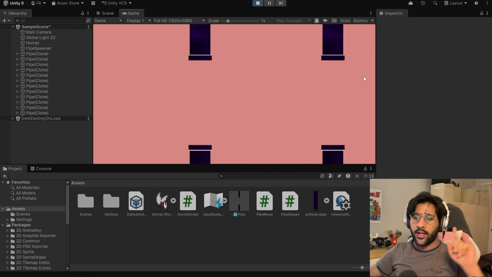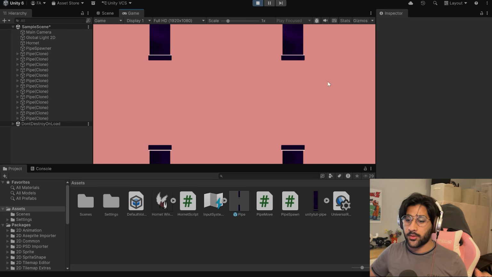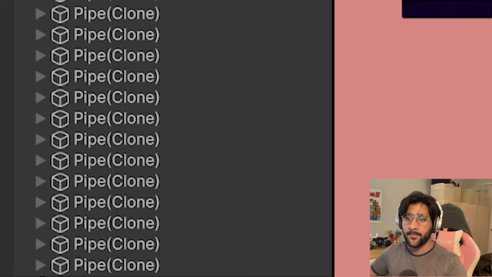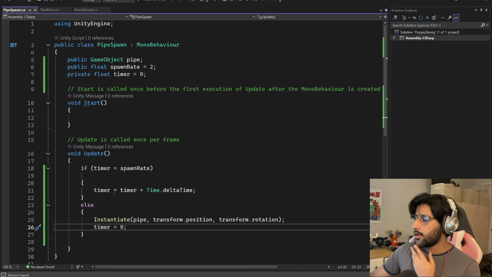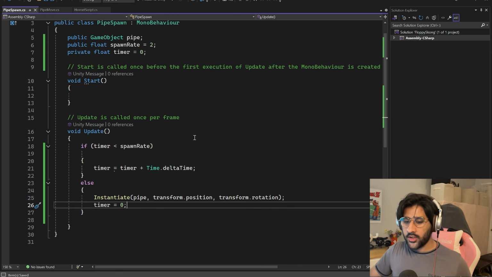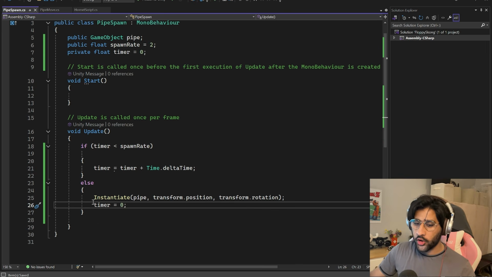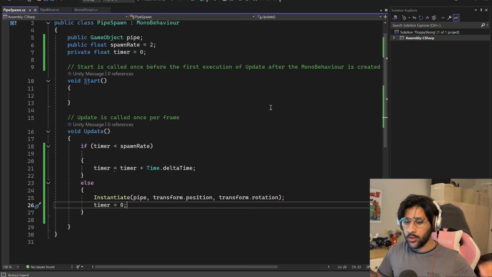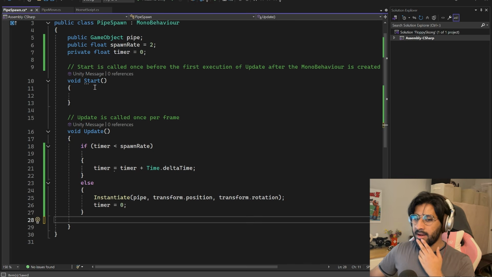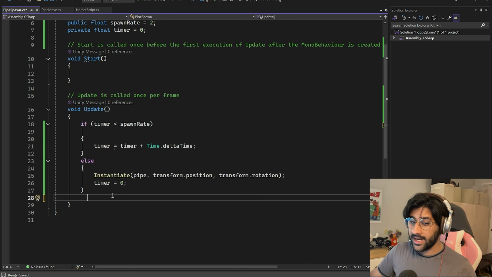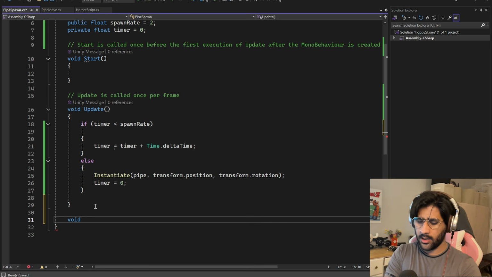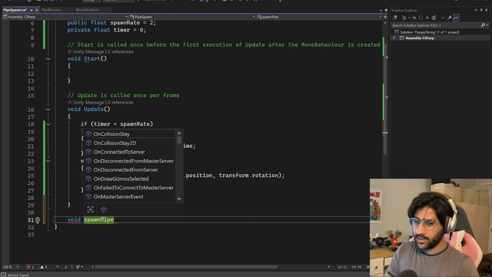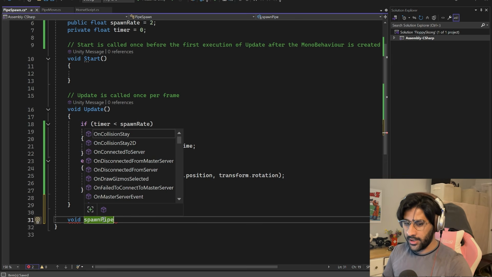That's pretty good. Now we also gotta figure out how to delete the pipes, because right now the pipes are just spawning, but they're not being deleted, which is really bad because they're just gonna keep going into the memory, right? From what I'm gathering from the tutorial, it's usually bad practice to make your function in an if-else statement. What you should do is make your function outside it and then use the actual function name inside. In layman's terms, we have void Start, we have void Update. We can make a brand new one outside this, and we'll call it void spawnPipe, keeping with the tradition of keeping the first letter lowercase.